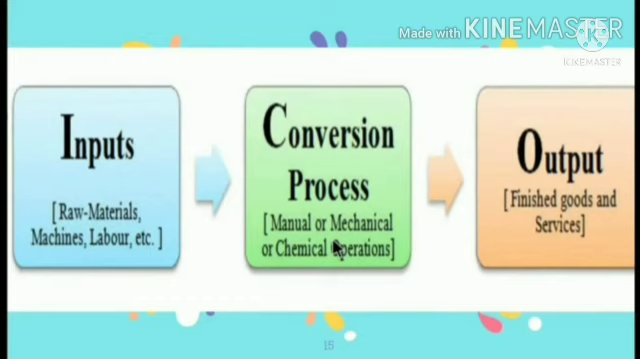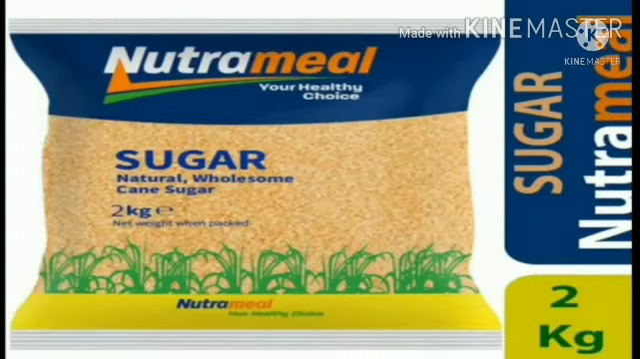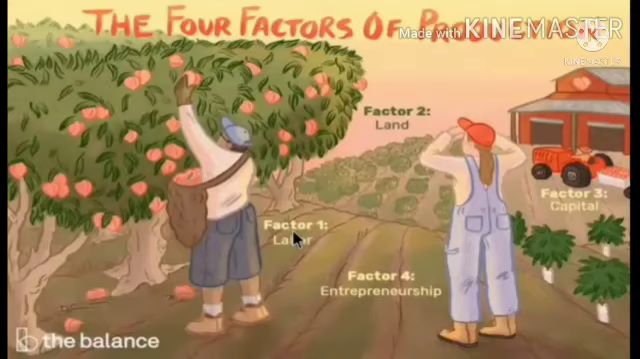The inputs are provided to the conversion process that is called secondary production, where it is converted into a product. From sugarcane, we are extracting the sugar, and finally the output, that is the sugar, is packed and sold to the customers. This is called finished goods. Now we are going to see factors of production in detail.